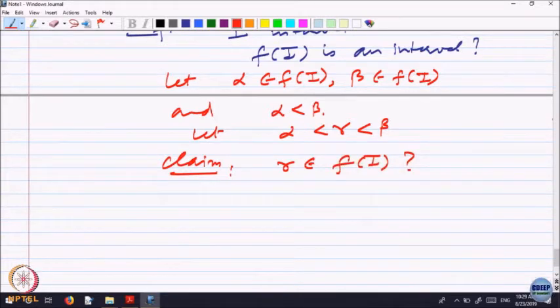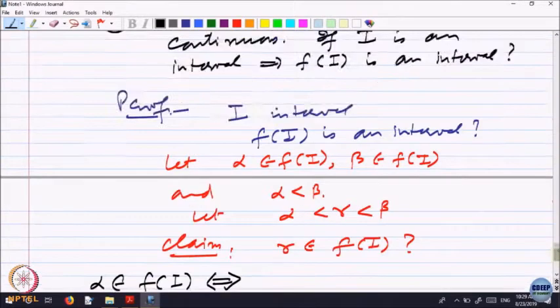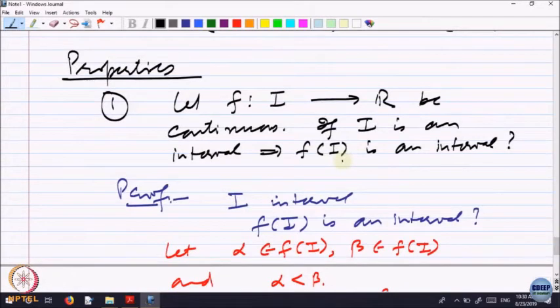Now, what is the meaning of saying alpha belongs to f of I? That means alpha is in the range of the function. We are trying to analyze the range, and we know only something about the domain, that it is an interval. So, somehow I have to shift my attention to the domain and use the fact that the domain is an interval.